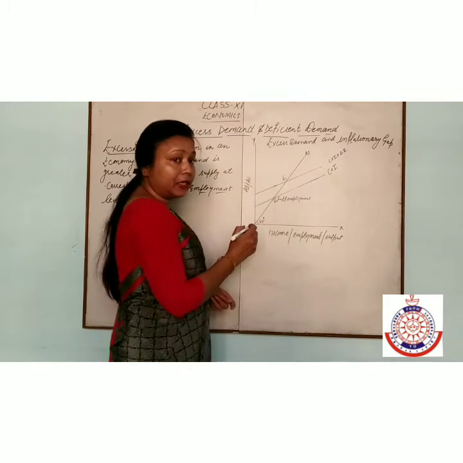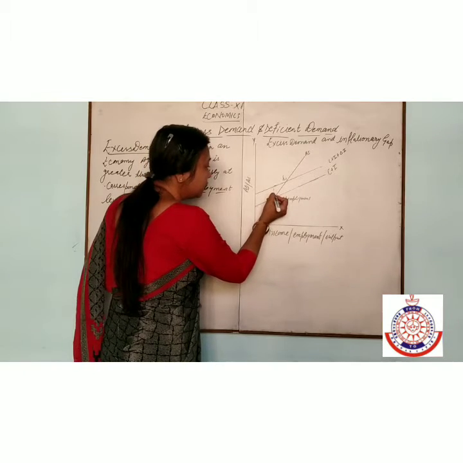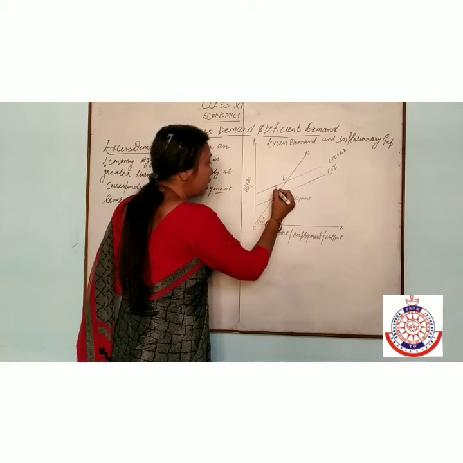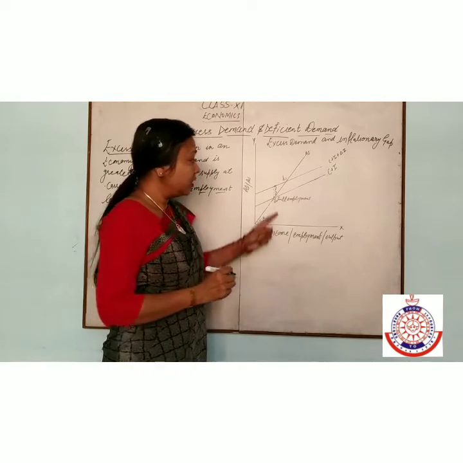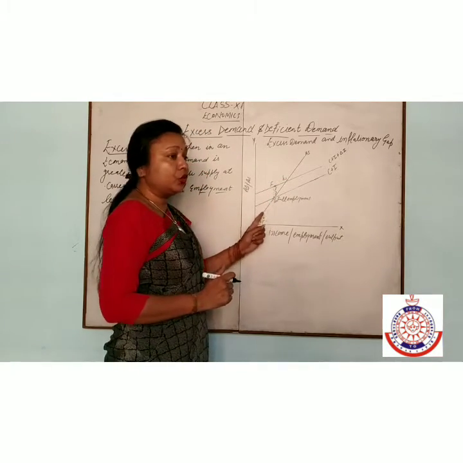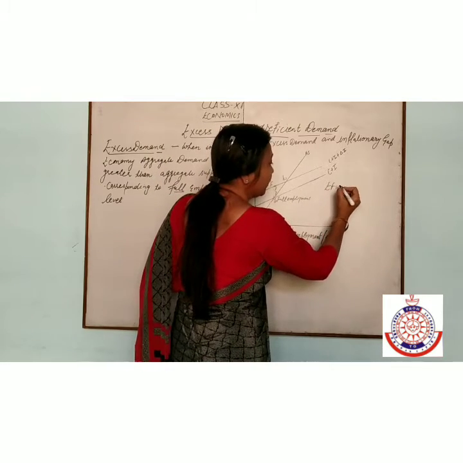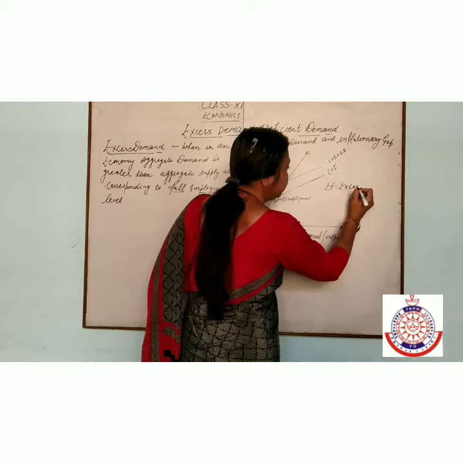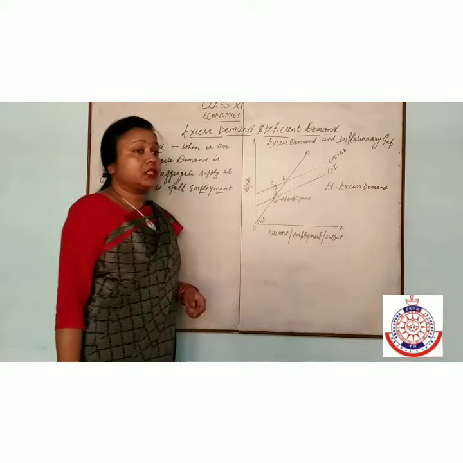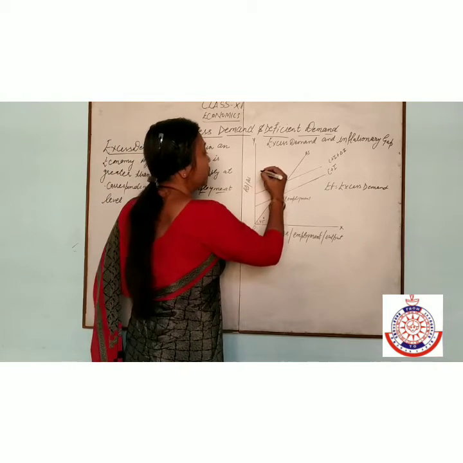After the full employment equilibrium, this much demand is increased. This much demand, EF, is known as excess demand. Due to this excess demand, there is an inflationary gap in the economy.